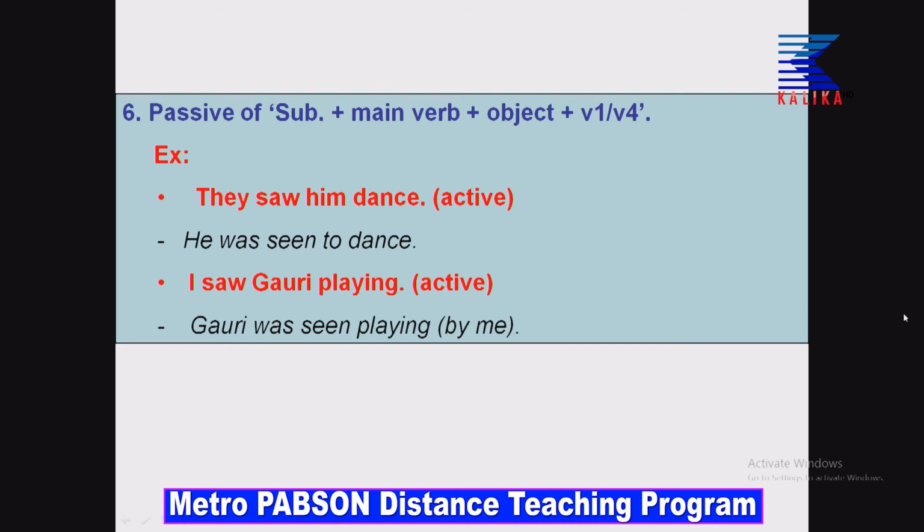Rule number 6. How to make a sentence passive when the structure is subject plus main verb plus object plus verb 1 or verb 4. This is really difficult because normally a sentence ends with an object, but here it will end in a verb. So, what to do? What type of sentence can end with a verb? I have given you 2 examples. Please children have a look.